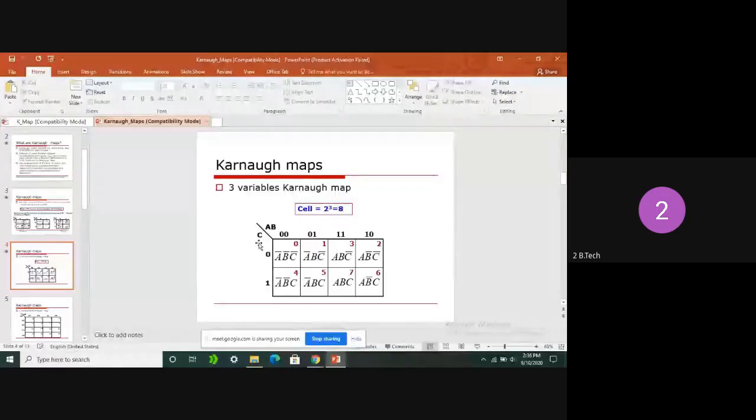C may be 0 or C may be 1. These two are the possible values for C that we can assign. Clear? So that is the reason this entire row contains C equals 0. In the next row it contains C equals 1.